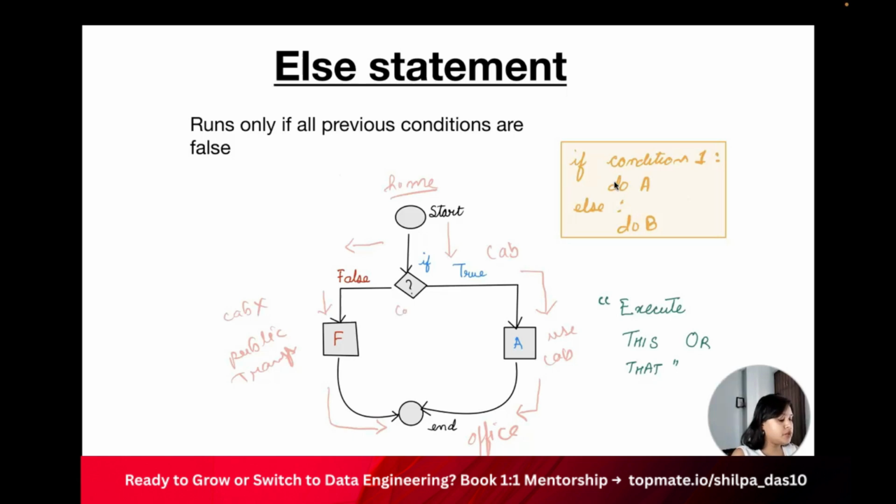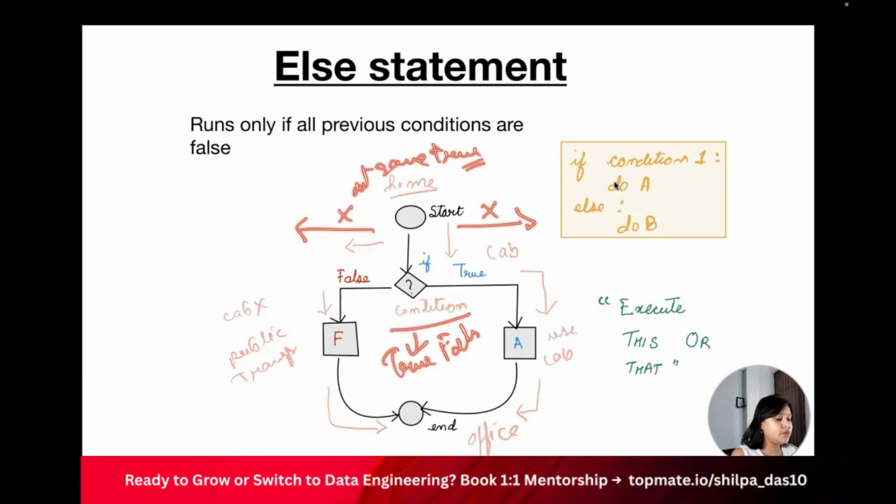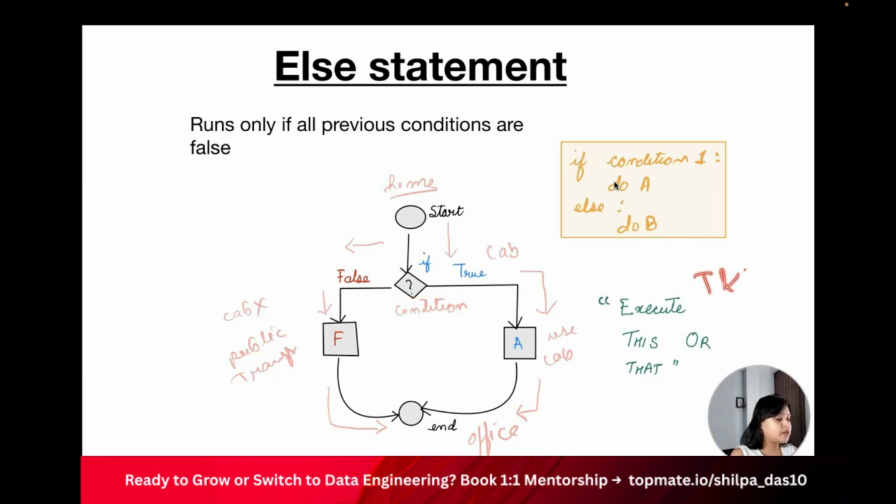So this is my condition. What is my outcome of the if statement? So either I will go to the left of the code or I will go to the right of the code. I cannot have both left and right at the same time, because it cannot be true and false at the same time. This will give me only one result, either true or false, not both true and false, right? So this is not possible. So either it will go to the left or will go to the right.